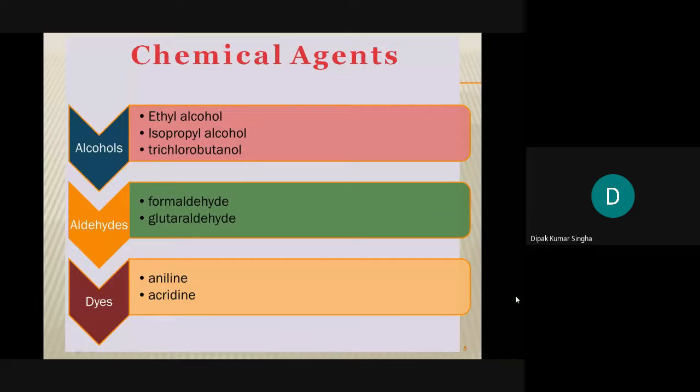Another class is the aldehydes. Which aldehydes? Generally we use formaldehyde and glutaraldehyde. Generally a 40% formaldehyde solution is called formalin, used not only for sterilization but to preserve feces and other organic materials. Then dyes like aniline and acridine dyes are used for sterilization, but generally they are avoided because dyes are carcinogenic. That is why they are avoided, but sometimes they were used.